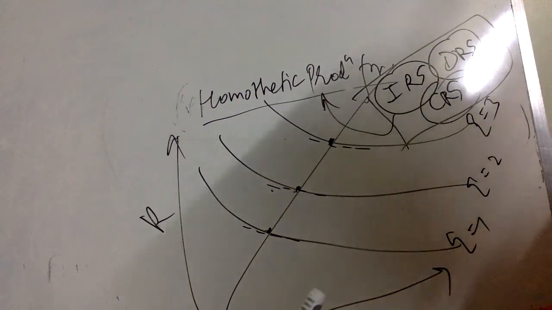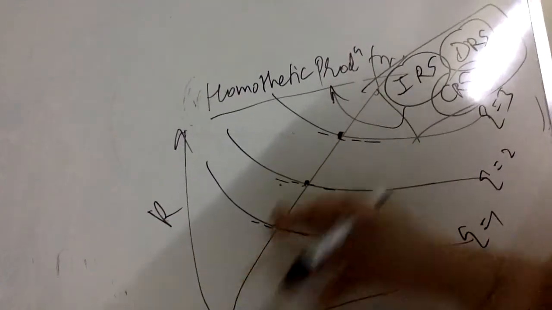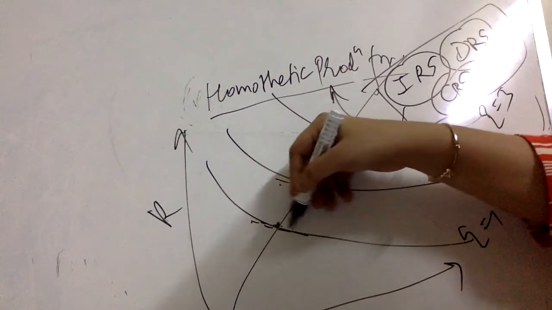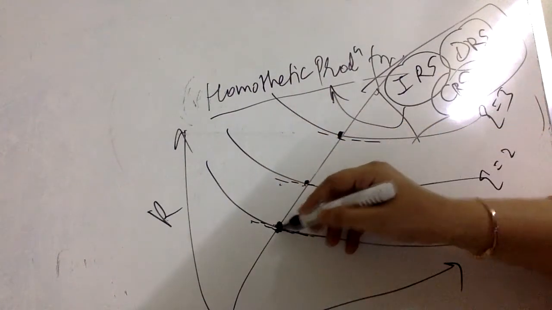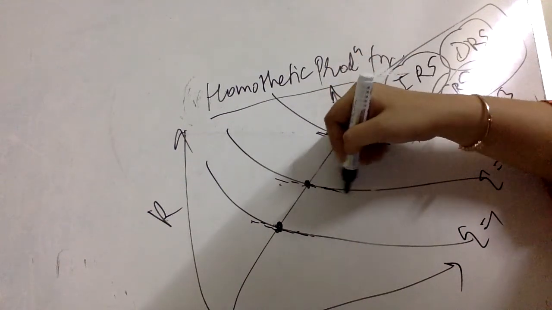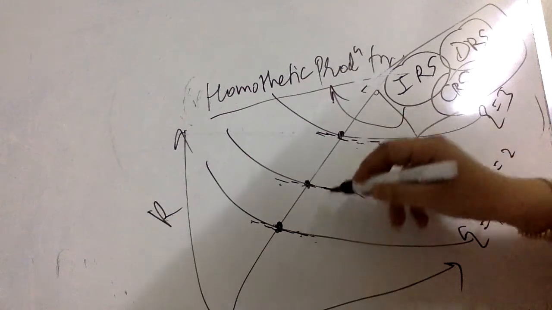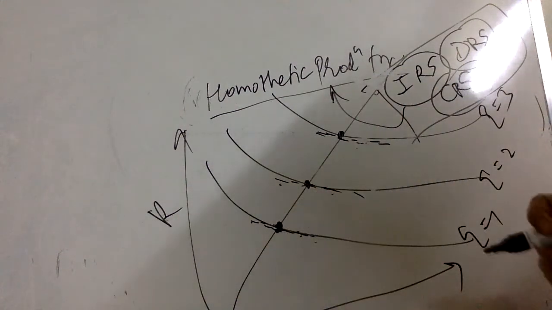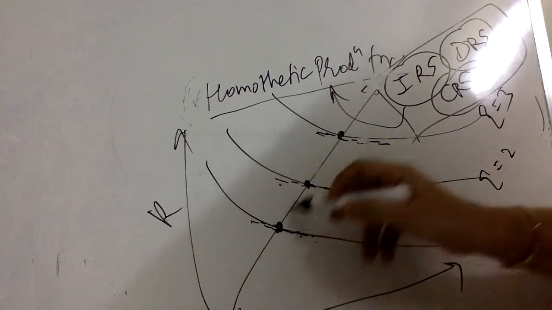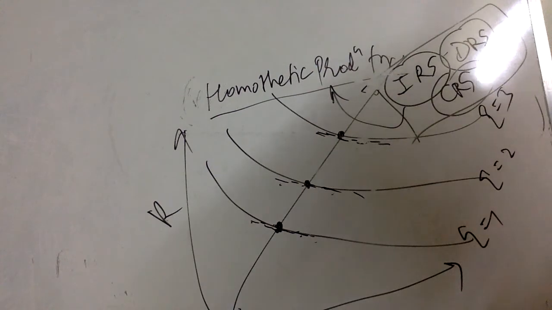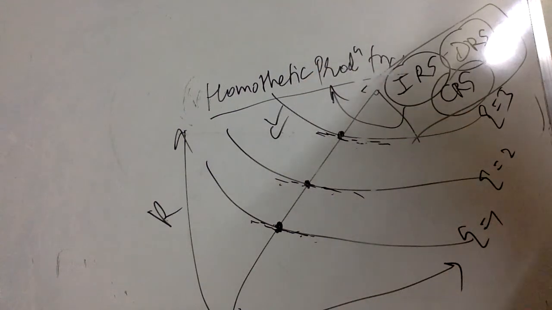Take a point from the origin and cut across all the isoquants and check the slope of the isoquant at the point where it intersects. If you find the slope is the same at the point of crossing of this ray through the isoquants, then we say it exhibits the property of a homothetic production function.